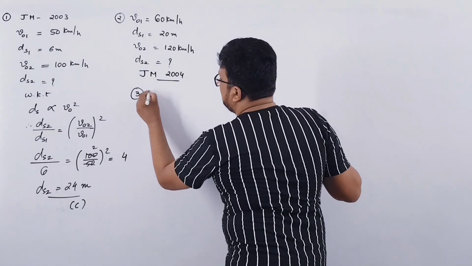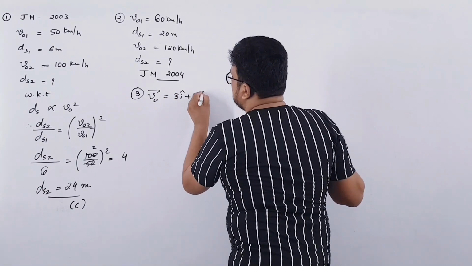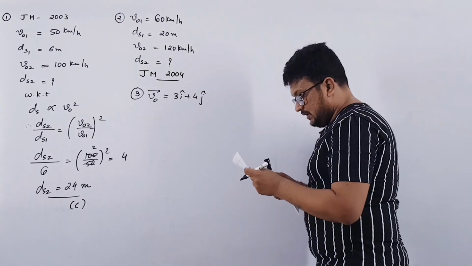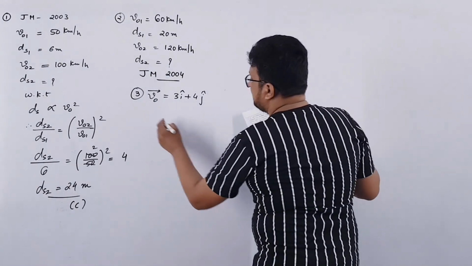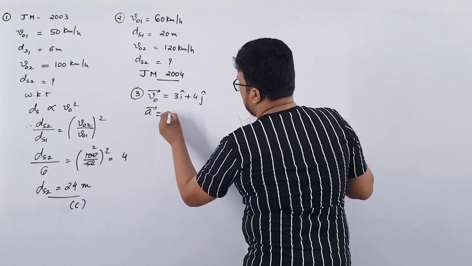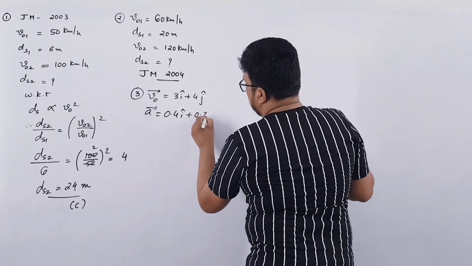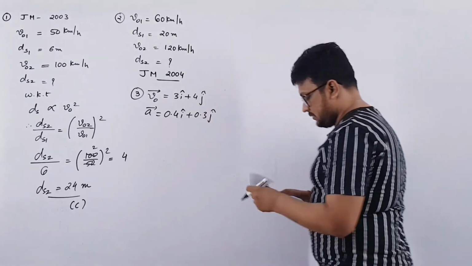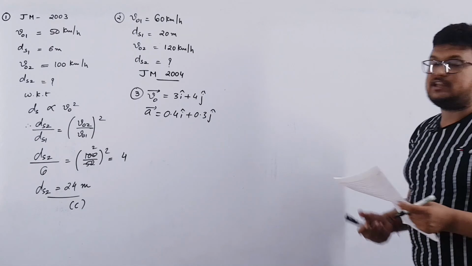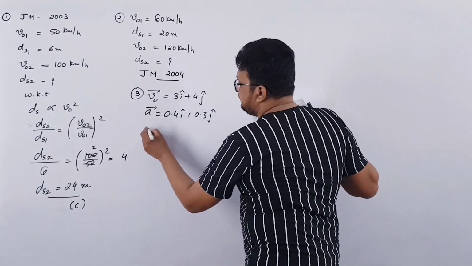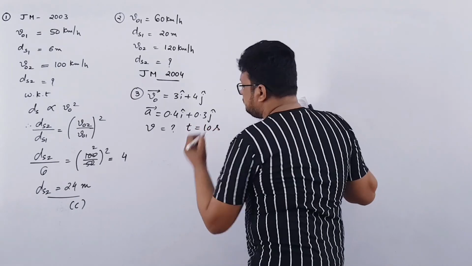Third one. A particle has initial velocity V0 given as 3i cap plus 4j cap, and acceleration given as 0.4 i cap plus 0.3 j cap. Unit is not given. Its speed after 10 seconds will be? We have to find the speed after 10 seconds.